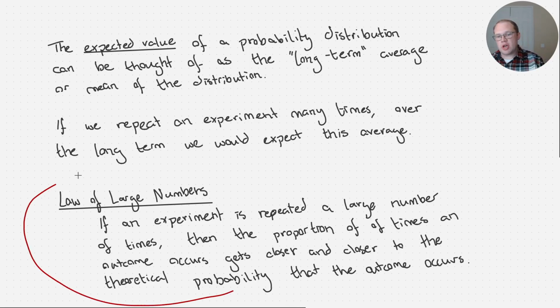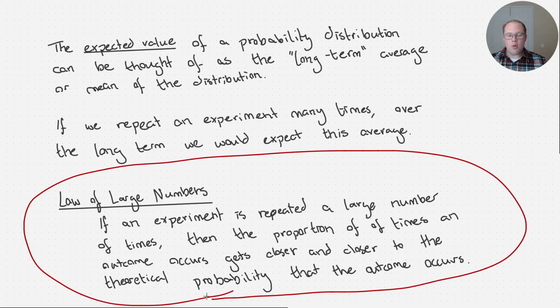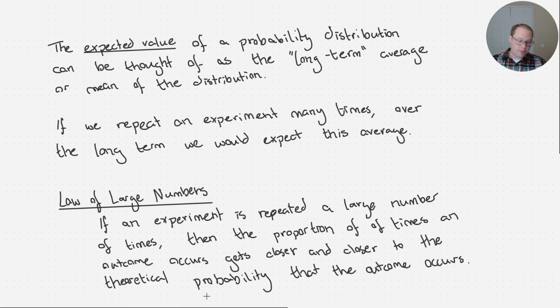So when we first talked about the law of large numbers, the example we first gave was a coin, right? If you flip a coin 3 times, maybe you get 2 heads and a tail. Or maybe they're all heads. That wouldn't be too surprising, right?